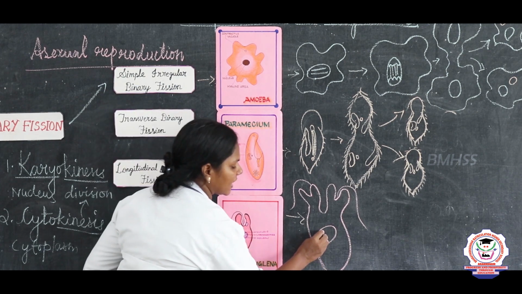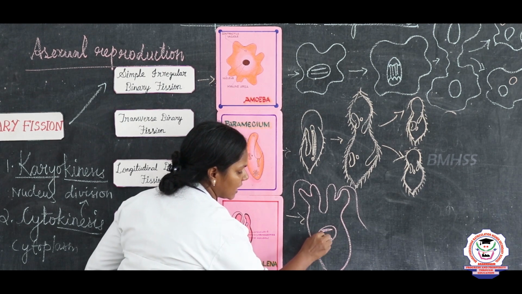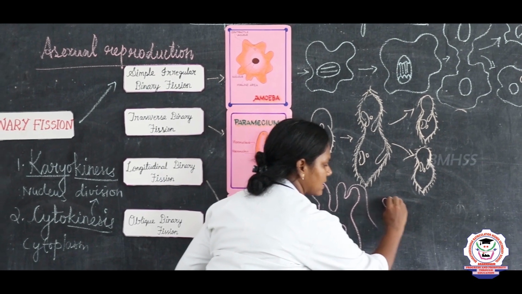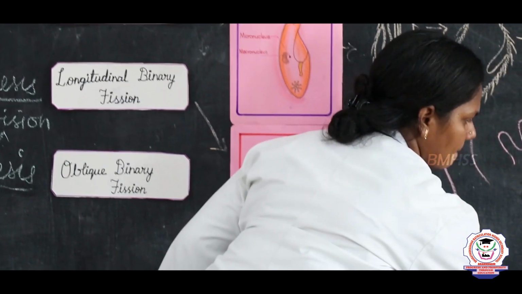And what is the first step? Karyokinesis. First the nucleus divides, and later the cytoplasm division takes place like this.